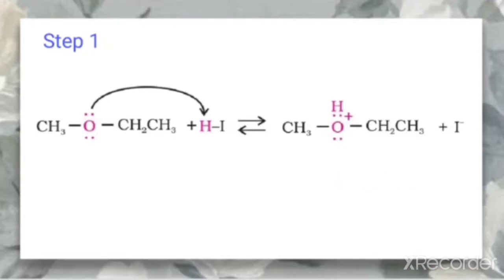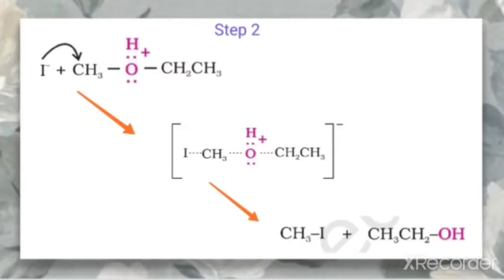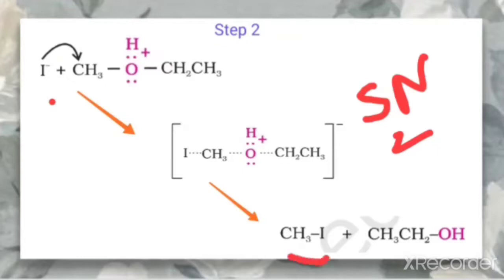Now in the second step, I negative, the iodide ion, is a good nucleophile. The protonated ether undergoes nucleophilic attack by the iodide ion and displaces an alcohol molecule by SN2 mechanism. That is important, by SN2 mechanism, and therefore it forms an alkyl halide and alcohol.